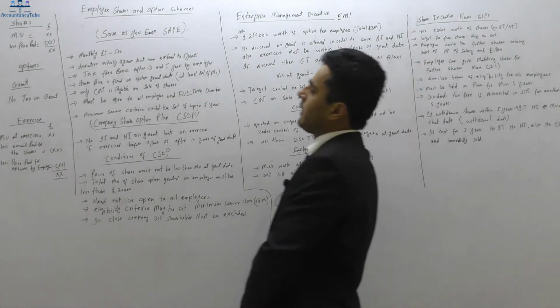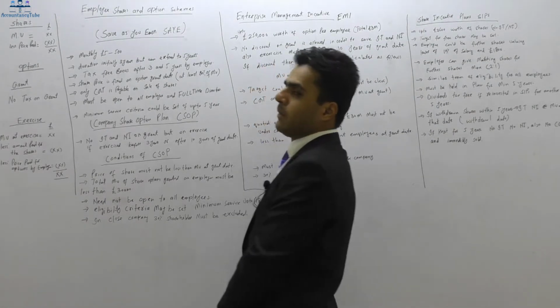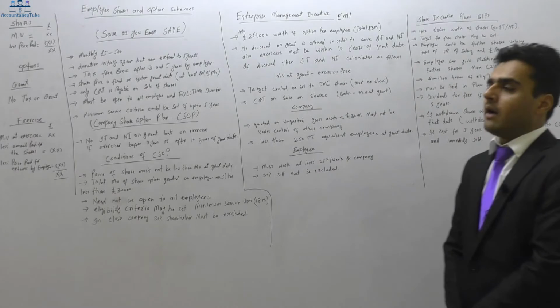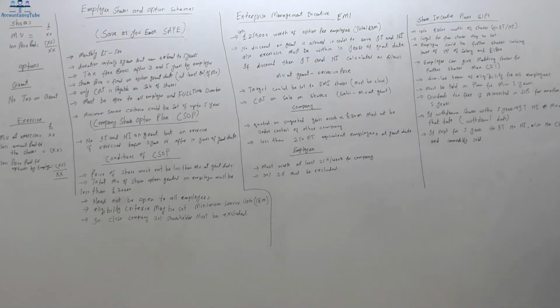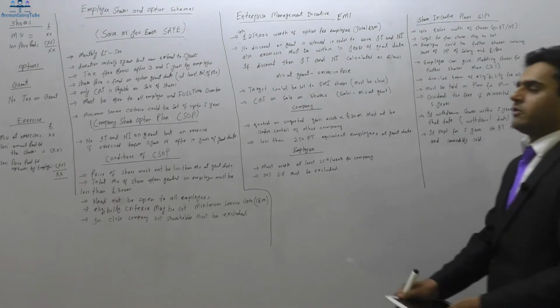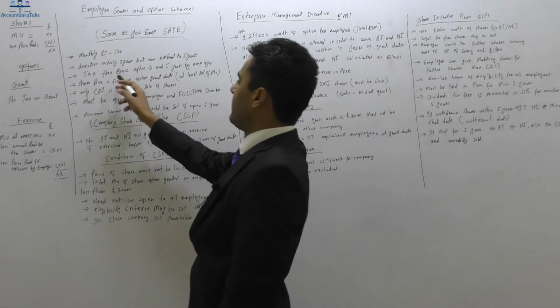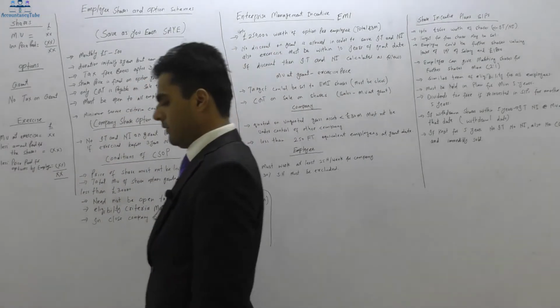Now tax-free bonus after 3 and 5 years will be paid by the employer. They will also pay after 3 years. However, if you decide that you want to invest for a further 2 years as well, they will give another two years' worth of bonus as well. So tax-free bonus after 3 years and 5 years by the employer.